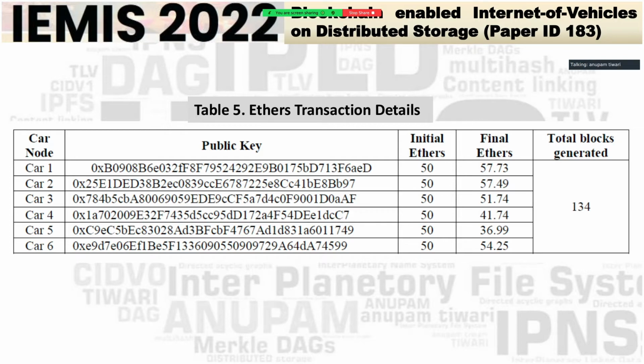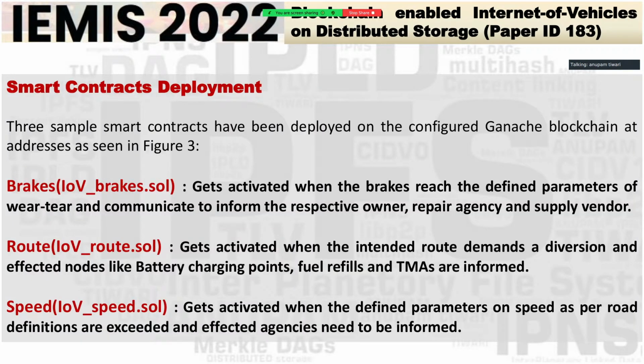These are the final details that I could accrue after simulating all these cars 1, 2, 3, 4, 5, 6. They started with an initial 50 ethers, that is the simulated Ethereum blockchain that I have worked on. By default, every vehicle was issued 50 ethers. After driving and after some simulation, they were able to get some final ethers, 57.7349, etc., as you see on the screen, and the total number of blocks generated was 134.